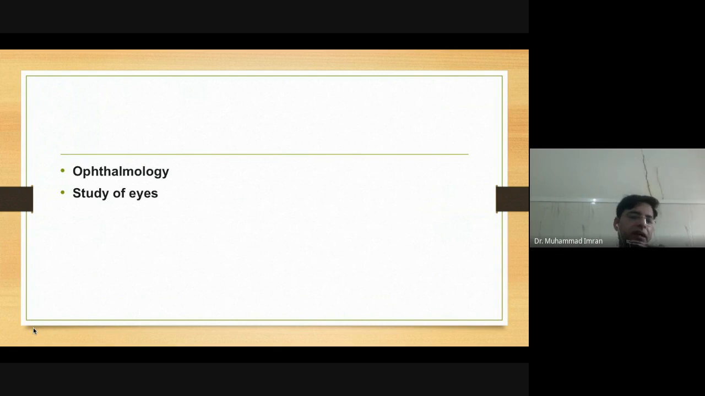The study of eyes is known as ophthalmology. Okay? Then the study of ears is known as otology. The study of nose is known as